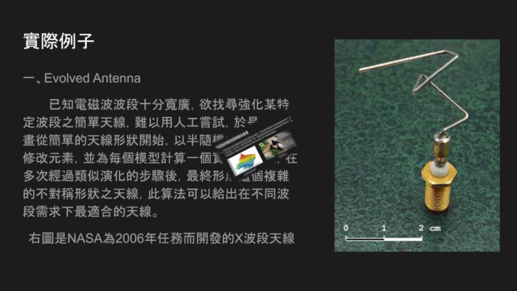The example here is about how genetic algorithms are used to design antennas. There are many frequency bands for electromagnetic waves, and the shape of the antenna may also affect its receiving effectiveness on electromagnetic waves in specific frequency bands. So if you want to design an antenna which can enhance the reception effect of a specific frequency band, we can use genetic algorithms.